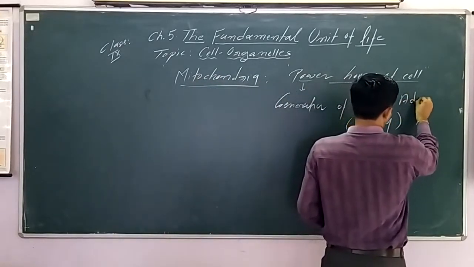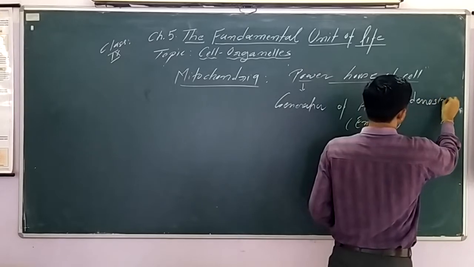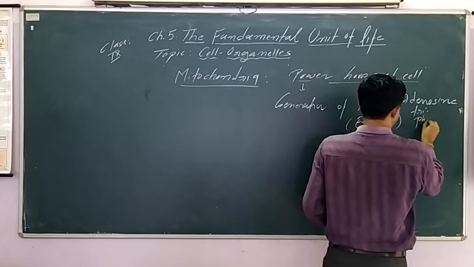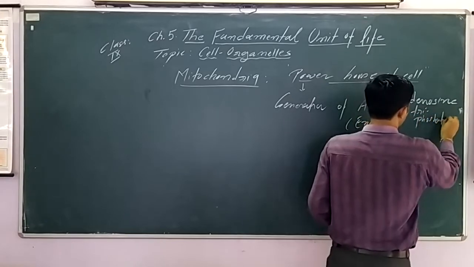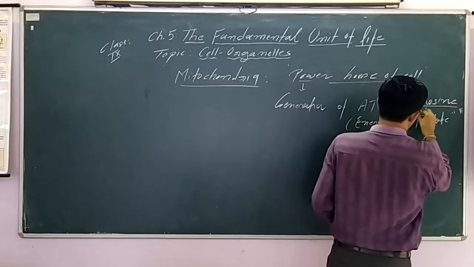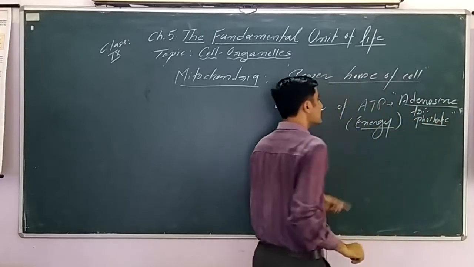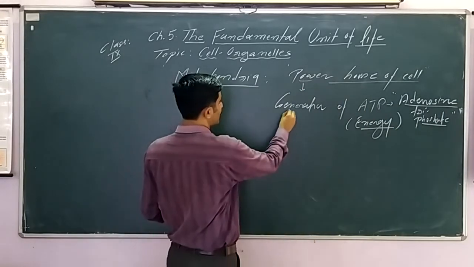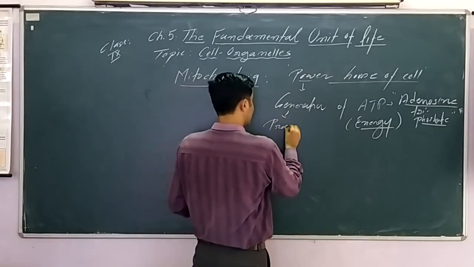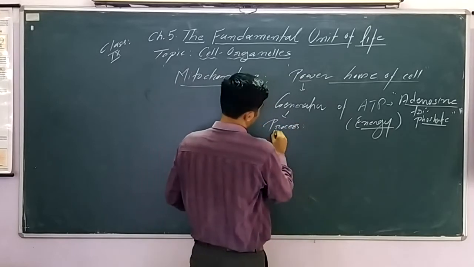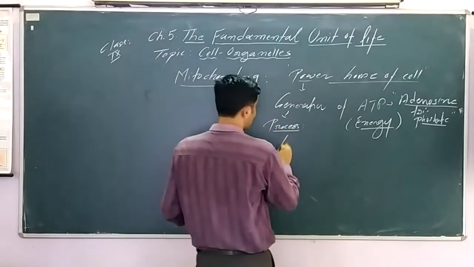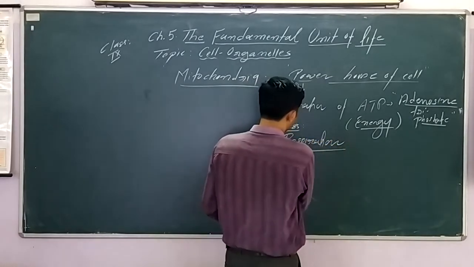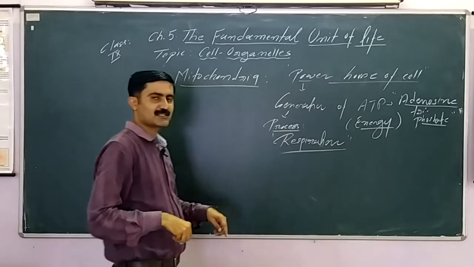ATP stands for adenosine triphosphate, the high energy molecule. It is the energy currency of the cell. The full form we need to remember: adenosine triphosphate. This is generated in the mitochondria. That's why it is known as the powerhouse of the cell. Mitochondria is the site of respiration, where respiration takes place.